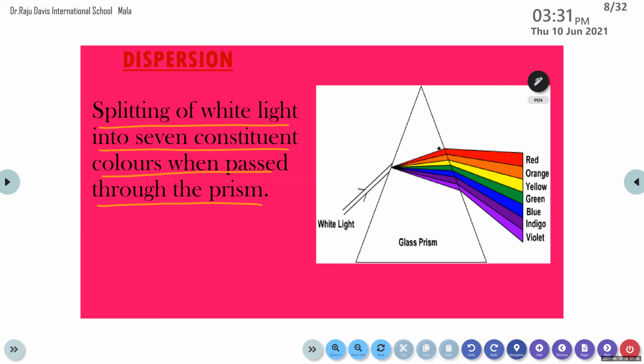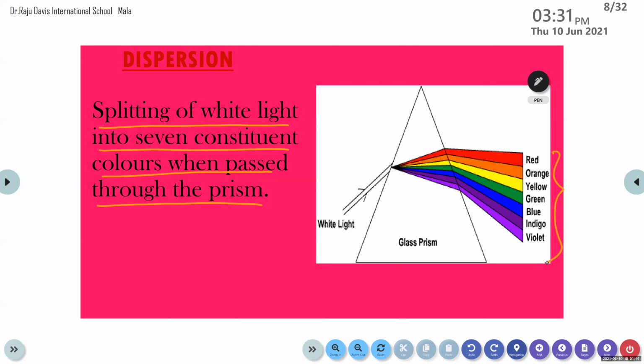From this experiment, he concluded that the white light is comprised of 7 different colors. But we only see one color, that is white light. Actually this white light is comprised of 7 colors.